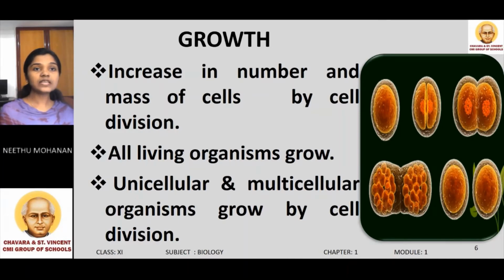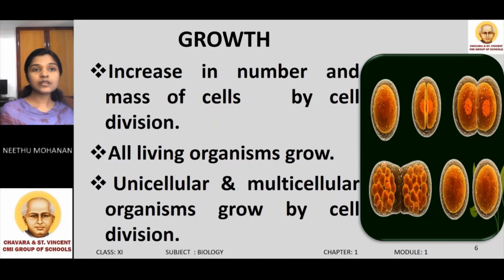Both unicellular and multicellular organisms grow by cell division. What are unicellular organisms? Unicellular organisms are organisms having only a single cell. They do not have a well-defined nucleus and cell organelles. Well-defined nucleus means a nucleus which is covered by a nuclear membrane.